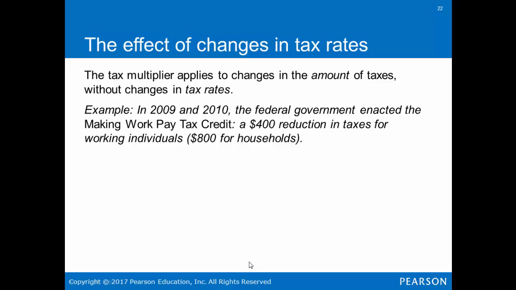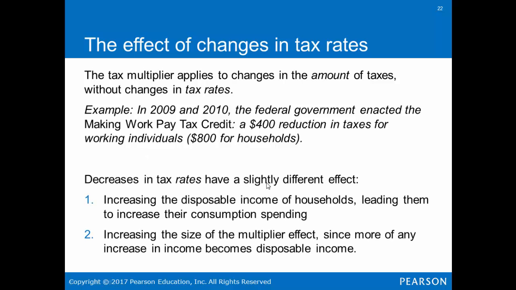So, the effects of changes in tax rates. The tax multiplier applies to changes in the amount of taxes without changes in rates. Example, in 2009 and 10, the federal government enacted the Making Work Pay Credit, a $400 reduction in taxes for working individuals, or $800 for the household.